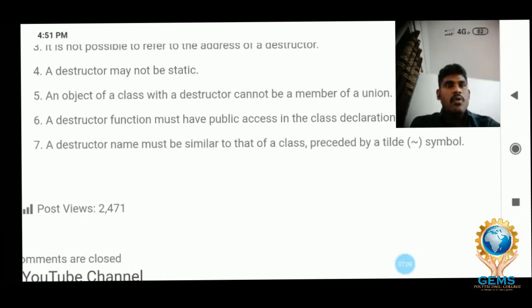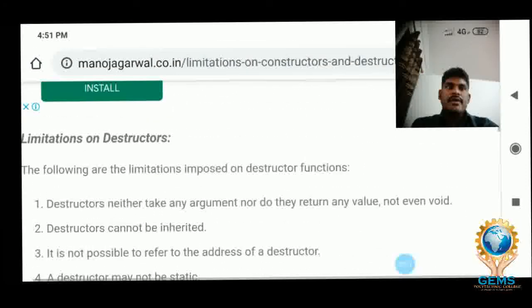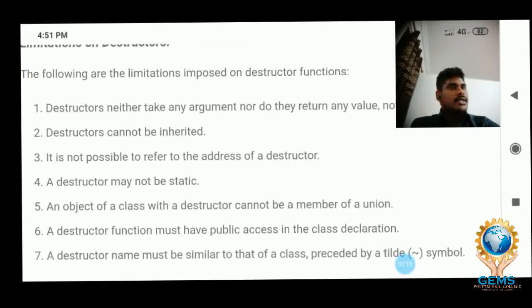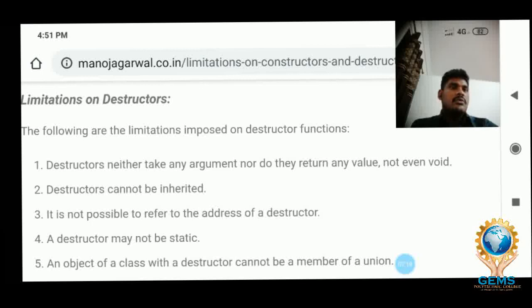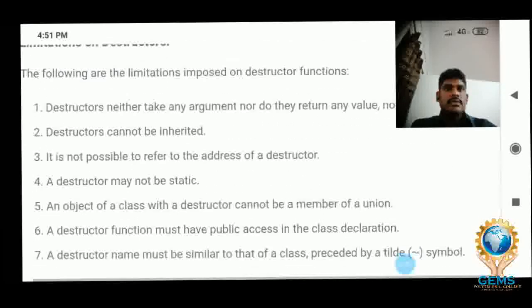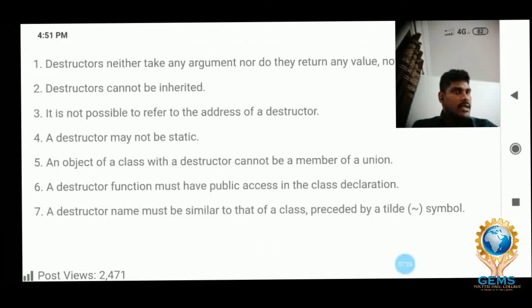I want to read them out once more for you. A destructor neither takes any argument nor returns any value, not even void. A destructor cannot be inherited. It is not possible to refer to the address of the destructor.